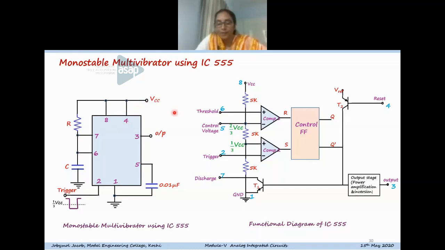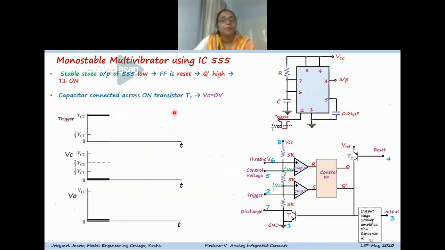Now I'll explain the detailed operation. The stable state of the monostable multivibrator is the output low. The output of the 555 being low means the flip-flop is in the reset condition. So when the flip-flop is reset, Q is 0 and Q bar is high.